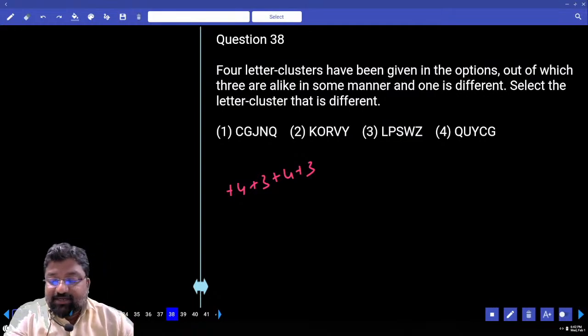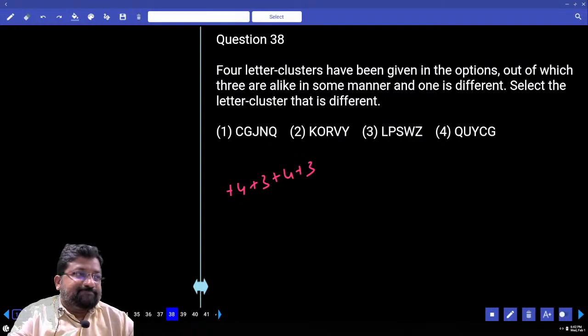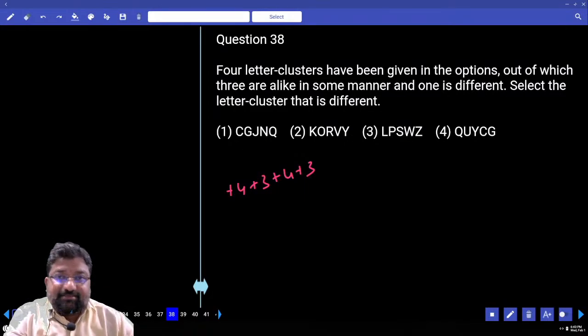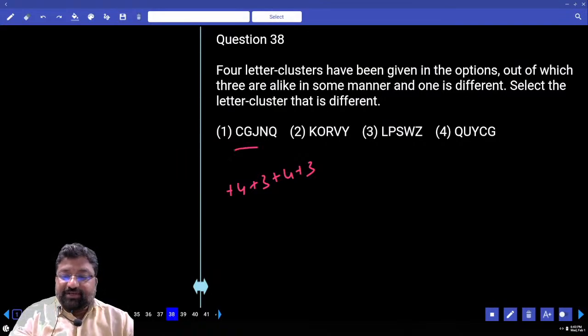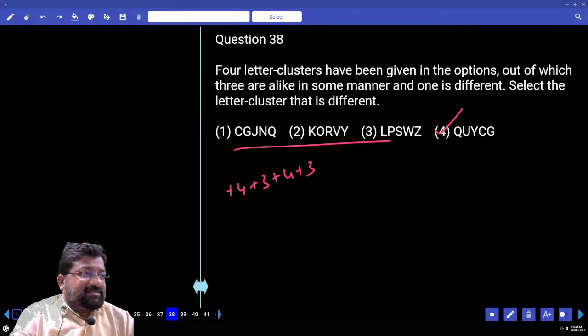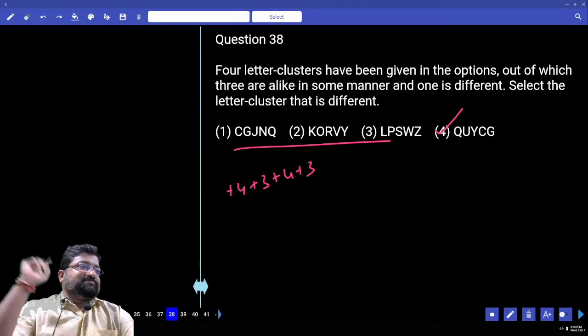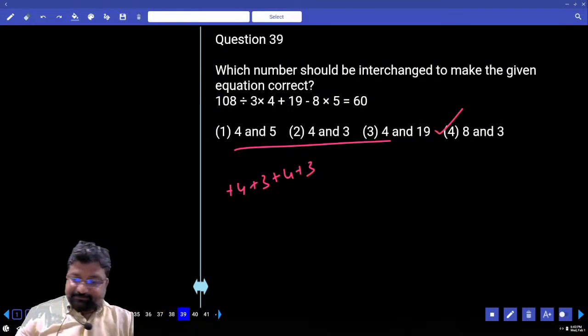Done? 12, 16, plus 4. 16, 19, plus 3. 19, 23, plus 4. 23, 26, plus 3. So all 3 are the same, so this is my answer. Now let's see once more: 17, 21 plus 4, 21, 25 plus 4. Mistaken. Plus 4, plus 3, plus 4, plus 3.